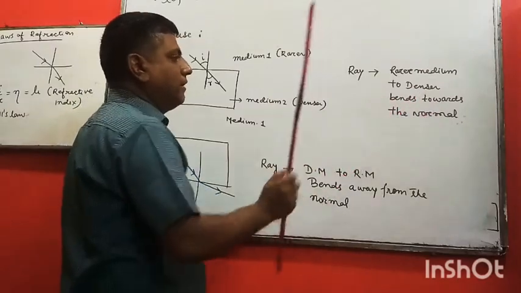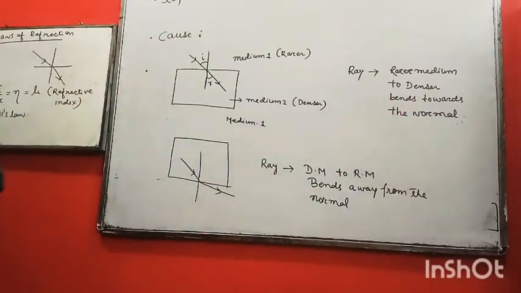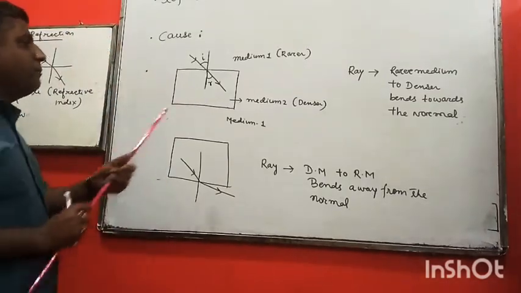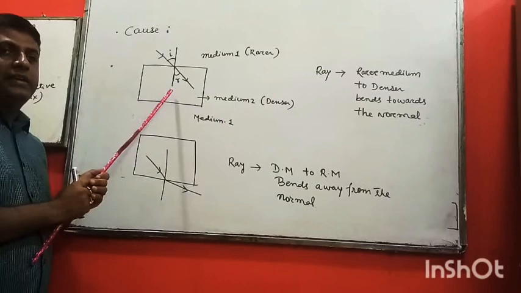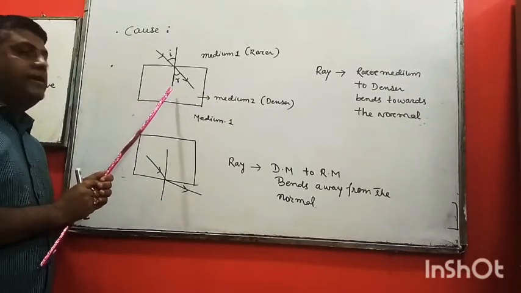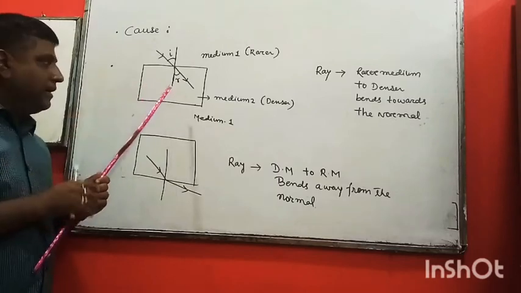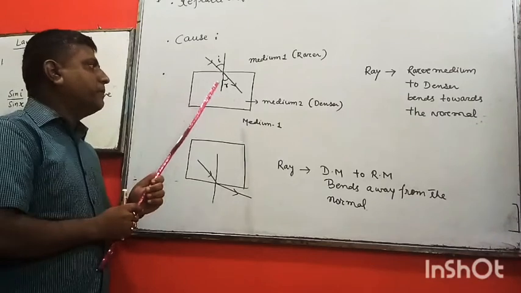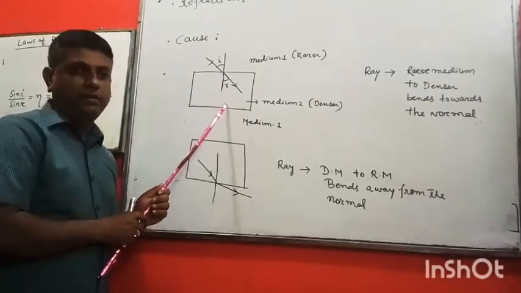When light rays pass from the rarer medium to the denser medium, they bend towards the normal. Now, why does bending take place here? Because here the density is more. As the density is more, the velocity decreases. Therefore, bending takes place towards the normal.